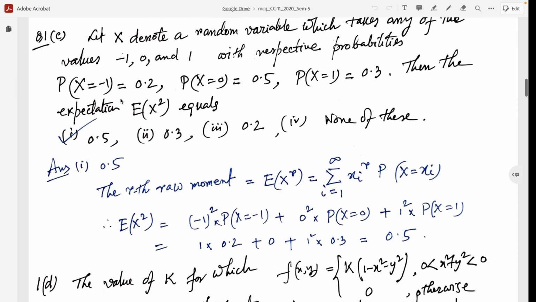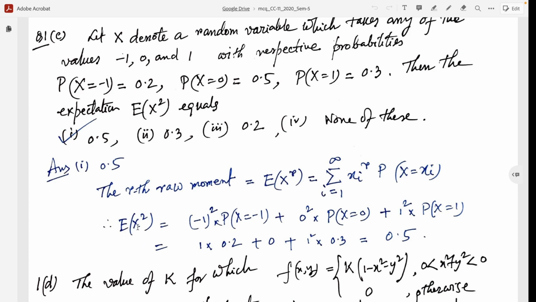Here we know the rth raw moment, that is the expectation of capital X to the power r, the moment about the origin. This equals the summation over i of x_i^r times the probability of capital X equal to x_i. This is the definition of the rth raw moment. So here r equals 2.